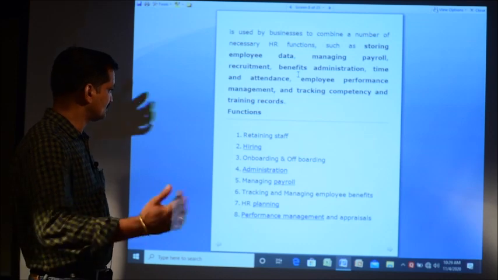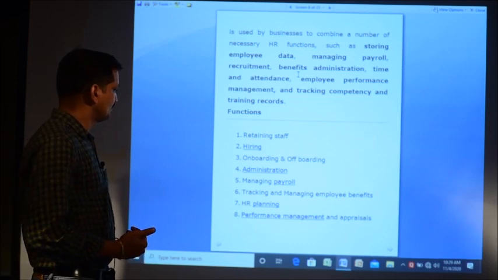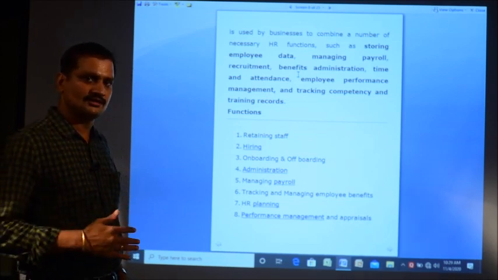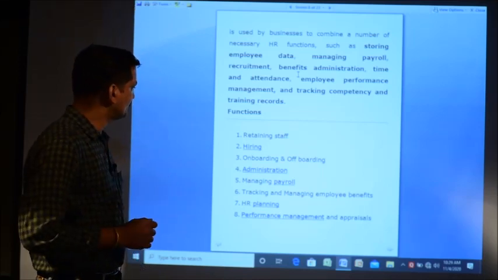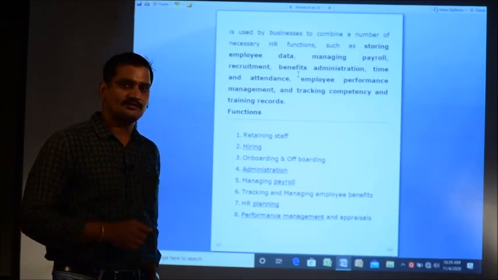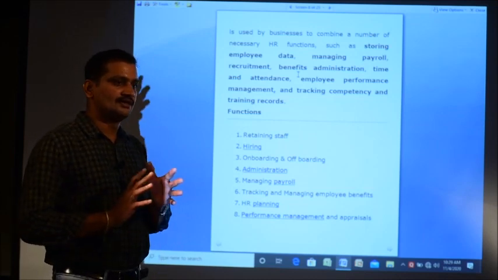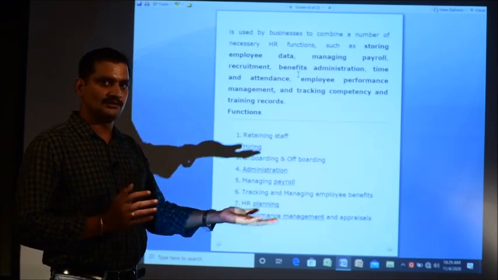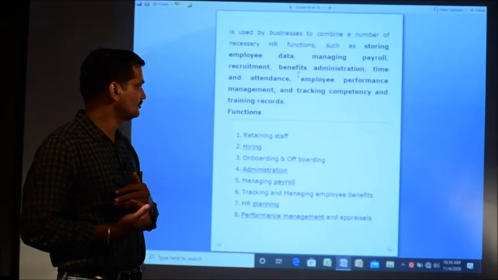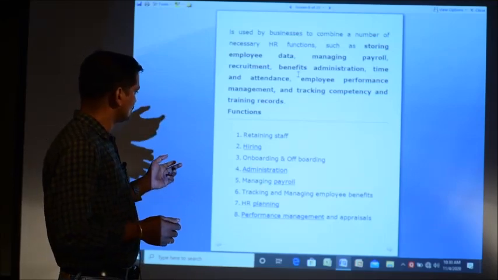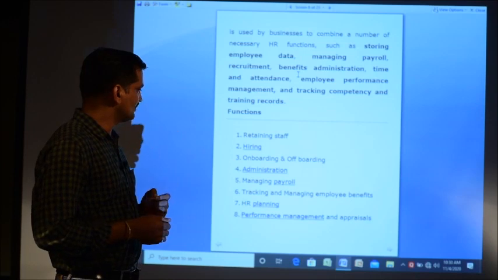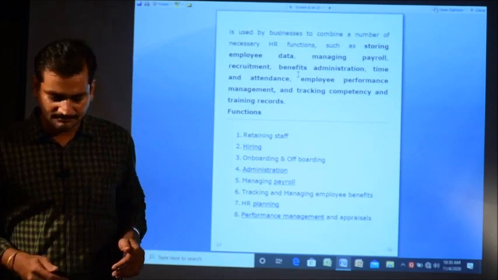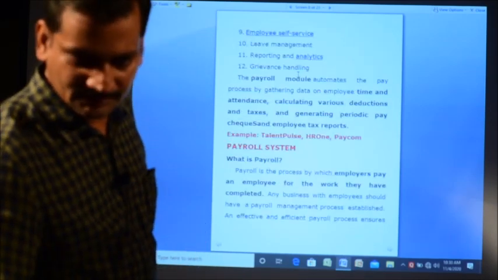Retaining the staff, hiring the staff. If you have to temporarily hire, or take some employees from outside of the organization for some period, that also can be taken care of by this software. Onboarding and offboarding. Onboarding means there is a project to which you want some selected employees to be assigned. And offboarding is taking some employees out of that project. Those can also be handled. Administration, as I told, managing payroll, tracking, managing employee benefits, HR planning, performance management, and appraisal. Appraisal means the performance report of the employee.